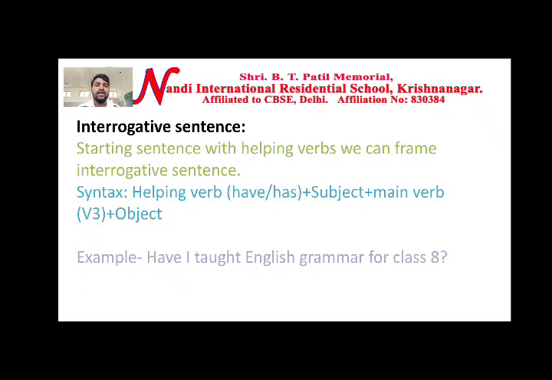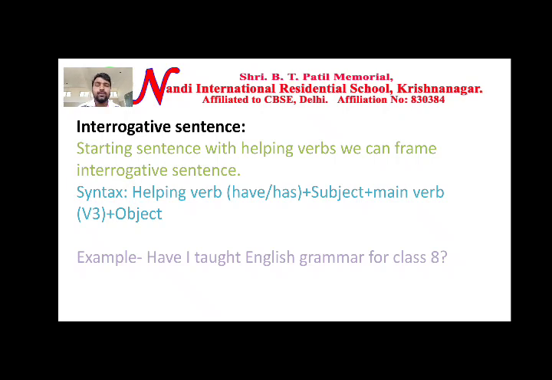Okay, let's go to the next one, that is interrogative sentence. By starting a sentence with helping verbs, we can frame an interrogative sentence. How? Interrogative sentence means questioning type 1. Questioning type 1 means yes or no type questions. What is the structure? The structure is helping verb, which are have or has, then subject, then main verb form 3, then object. Here is an example: Have I taught English grammar for class 8? Right? Every interrogative sentence must end with an interrogation mark or a question mark.